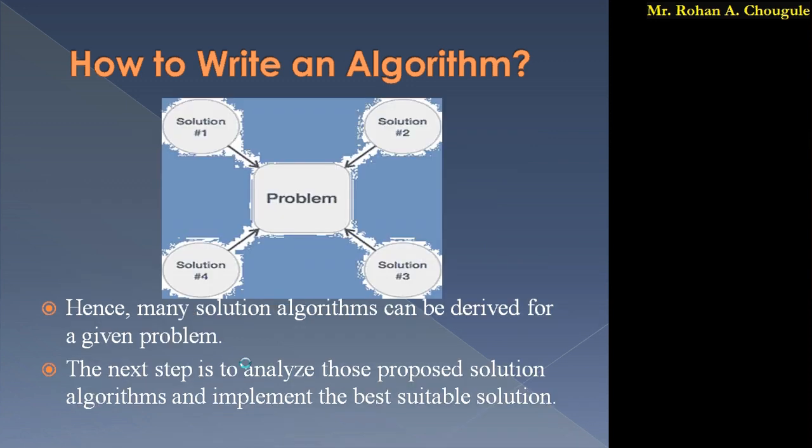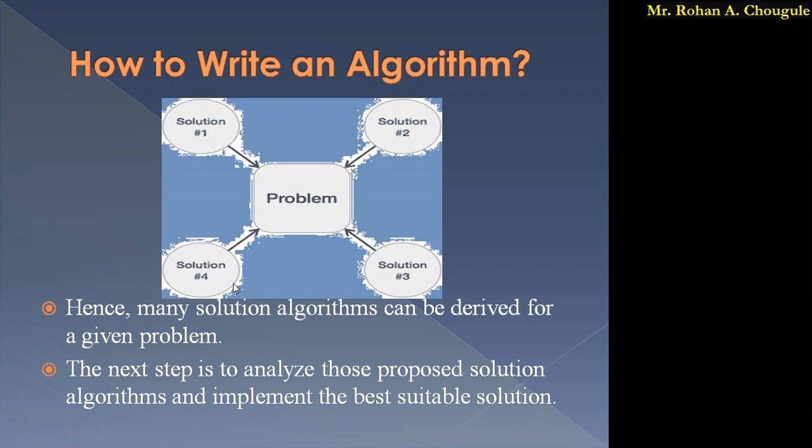So this is a picture view. Here we have n number of solutions for a single problem. This is our problem, and for that problem we have 1, 2, 3, 4 solutions. We have n number of solutions for a single problem. Hence many solution algorithms can be derived for a given problem.